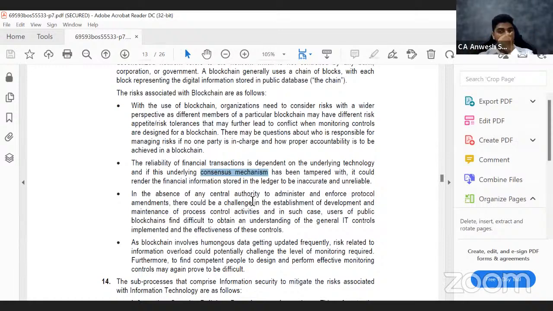Next, the last issue is that blockchain involves humongous data getting updated frequently. That means everybody's transaction is coming there. If everybody's transaction is getting added and recorded in the blockchain network, the question is that monitoring it becomes difficult. So monitoring is also kind of challenging. So these are the risks associated with blockchain.